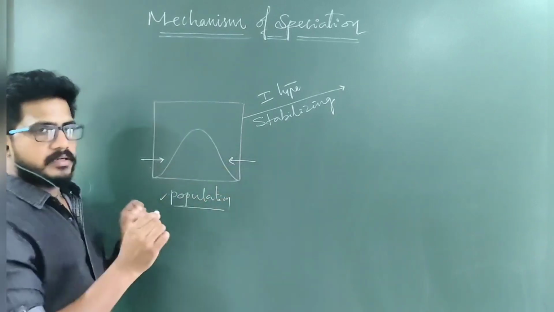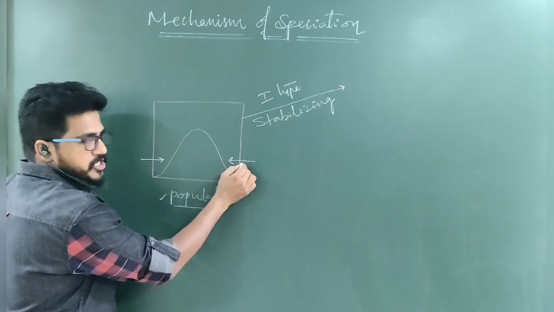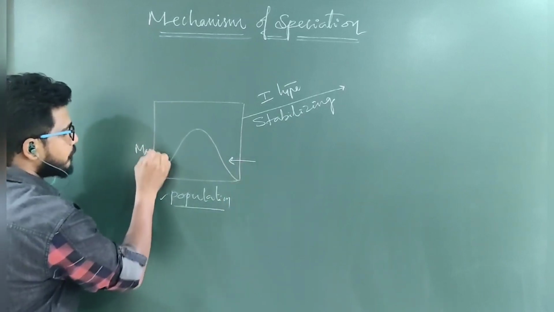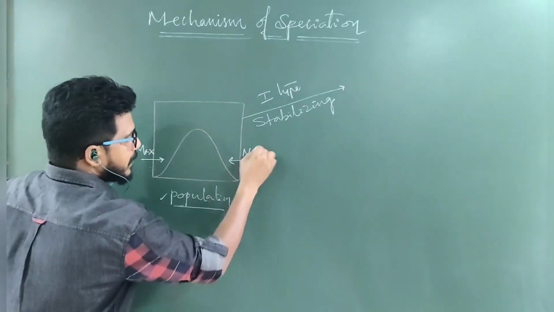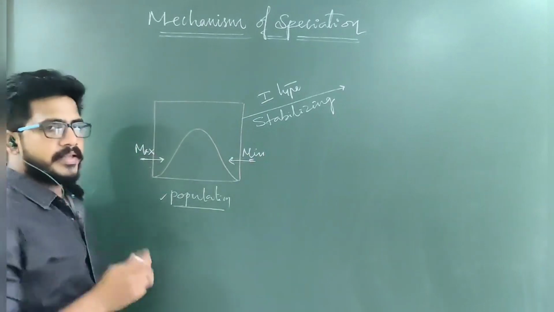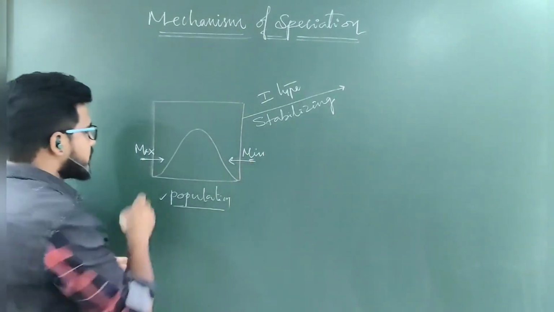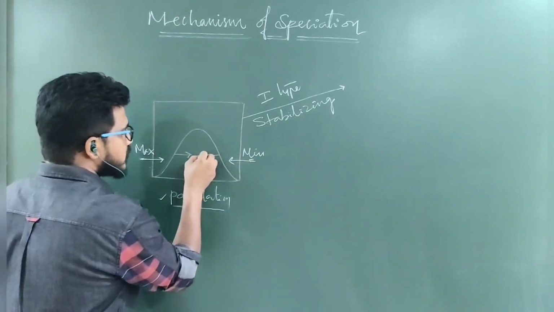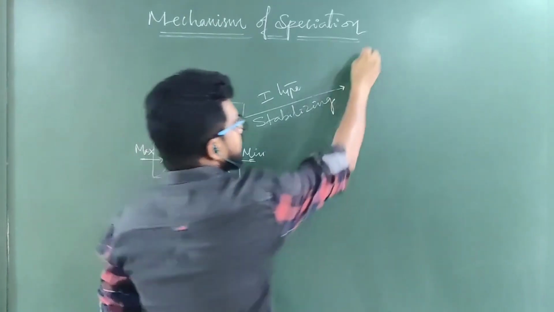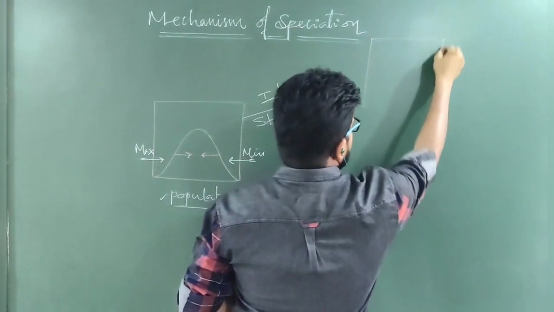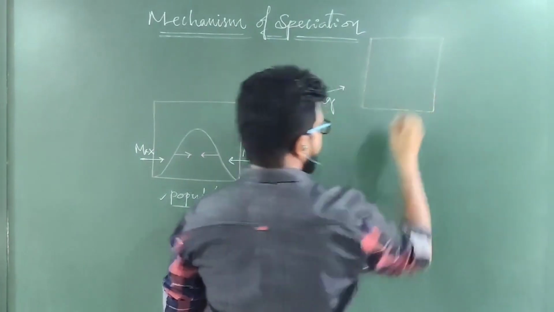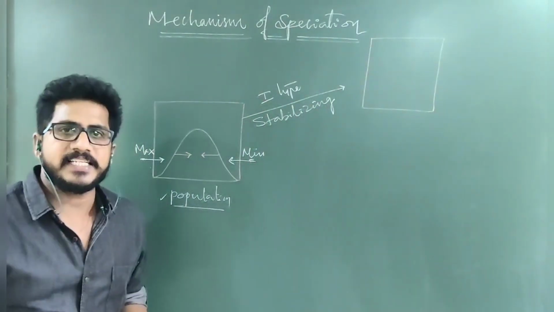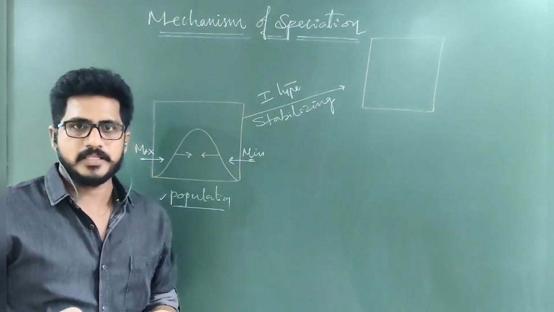If a problem occurs in both the directions, means the problem has come for the maximum and for the minimum characters, then what will happen? Maximum turns towards the center and minimum also towards the center. Then average character people will be selected by nature and the minimum and the maximum will be eliminated.